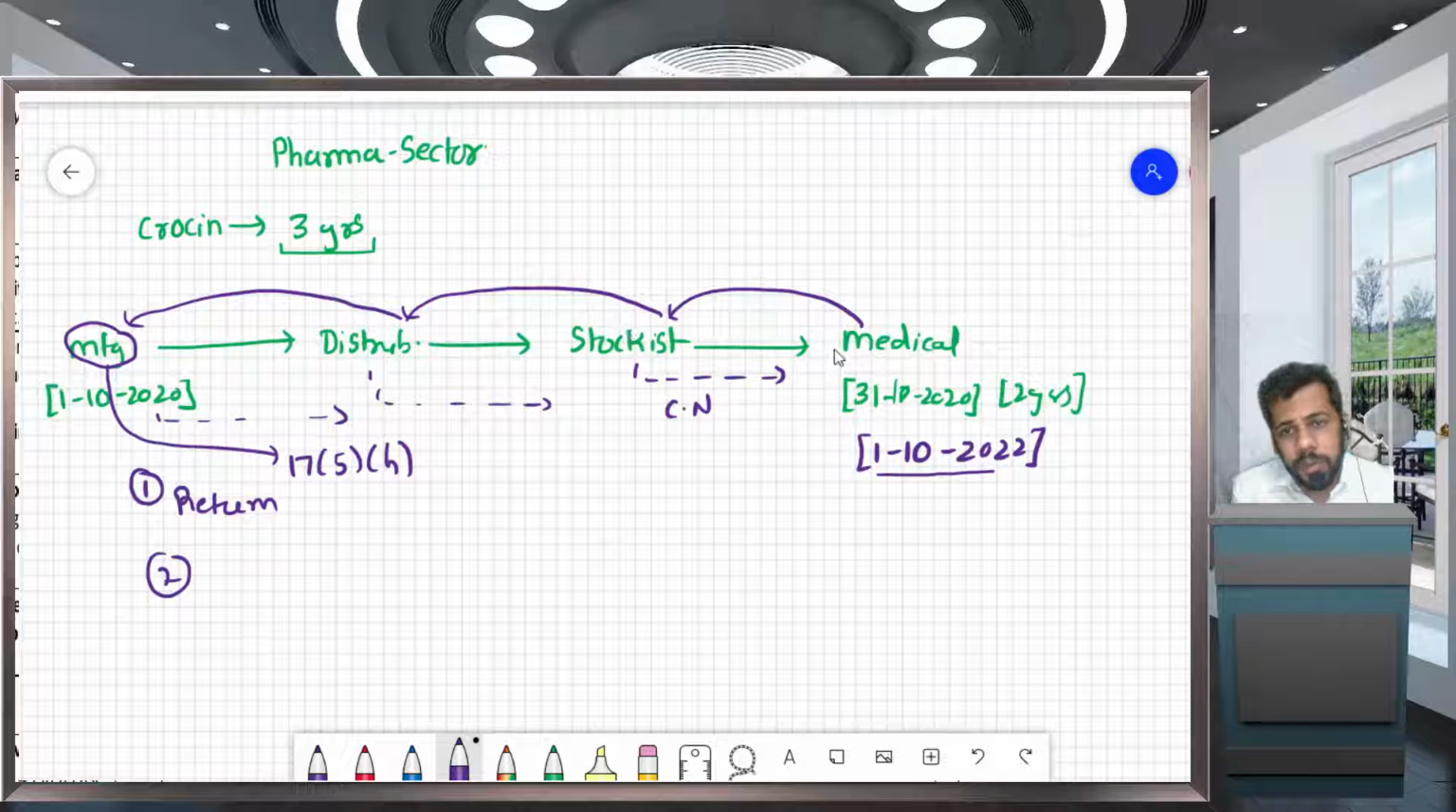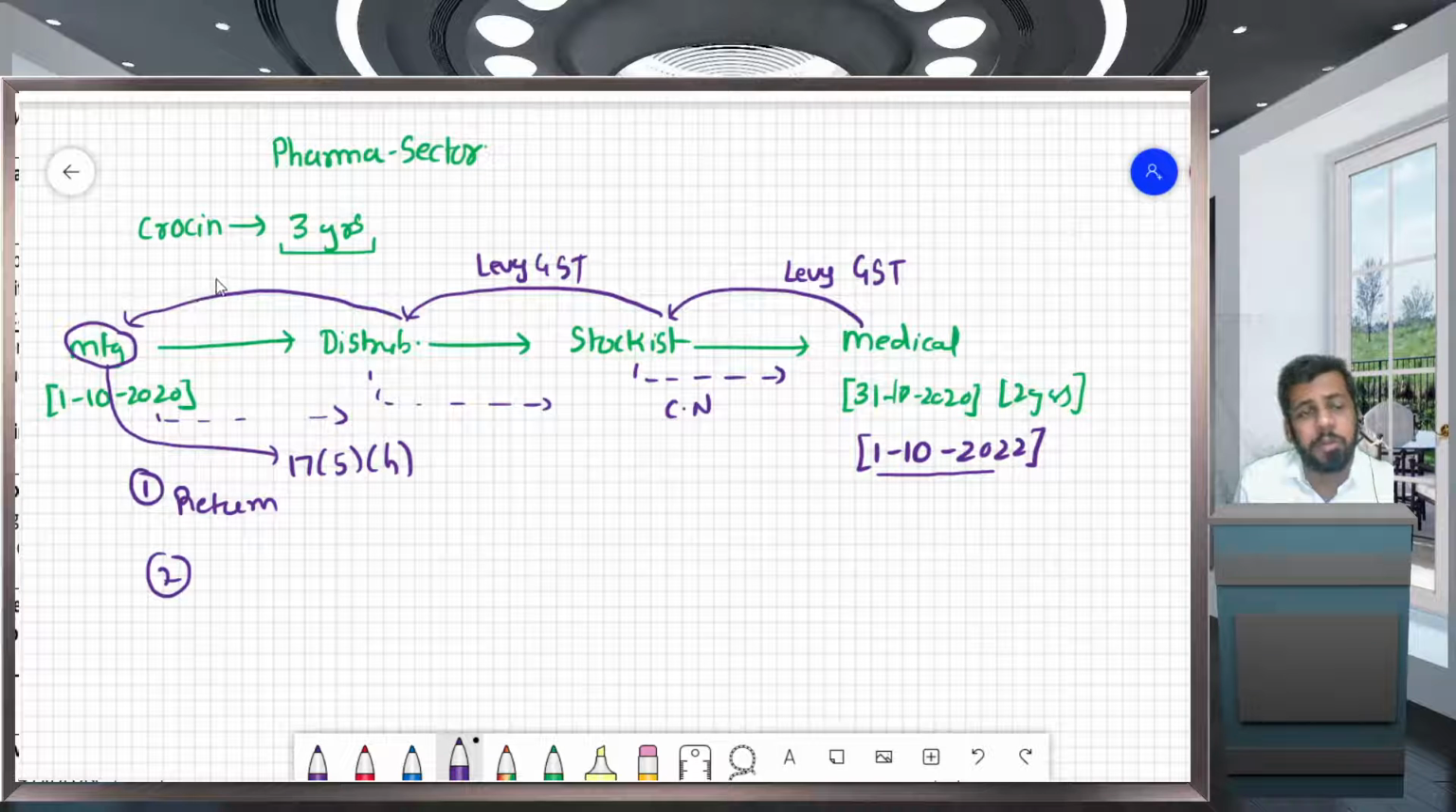Okay. So if the medical is selling the goods to the stockist, then the medical has to levy GST if he is a person registered in the GST. However, if he is not a person registered in the GST, he has to issue a bill of supply and pay tax on this transaction. Clear? Similarly, when the distributor returns goods, it will be treated as fresh supply, with GST. Clear? Distributor returning the goods to the manufacturer, he is returning the goods, but it will be treated as fresh supply.